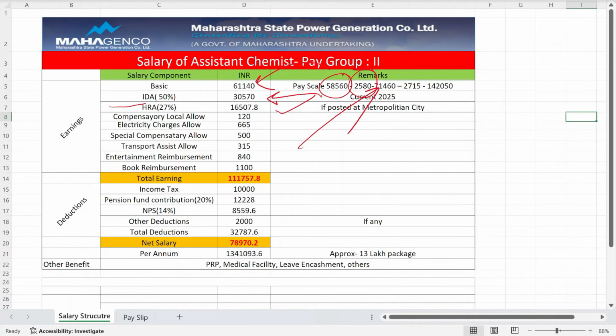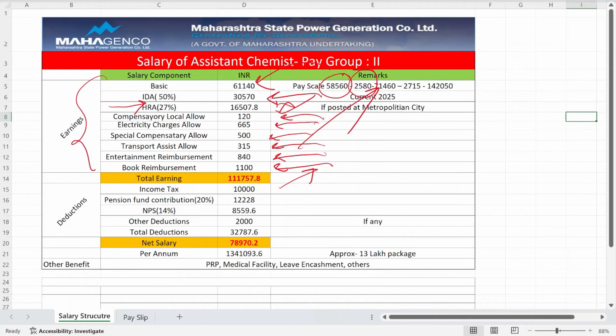The HRA component is very important. Suppose you are posted in Mumbai and you are not living in the quarters of Mahagenco, then you will get this HRA. But suppose you are posted in Mumbai but you are staying in the quarters of Mahagenco, then you will not get this HRA portion. This is a very important point. Now there is a compensatory local allowance, electricity charges allowance, special compensatory allowance, transport allowance, entertainment reimbursement, book reimbursement. Multiple earnings are there. So for pay group 2, the total earning will become around 1,11,000.